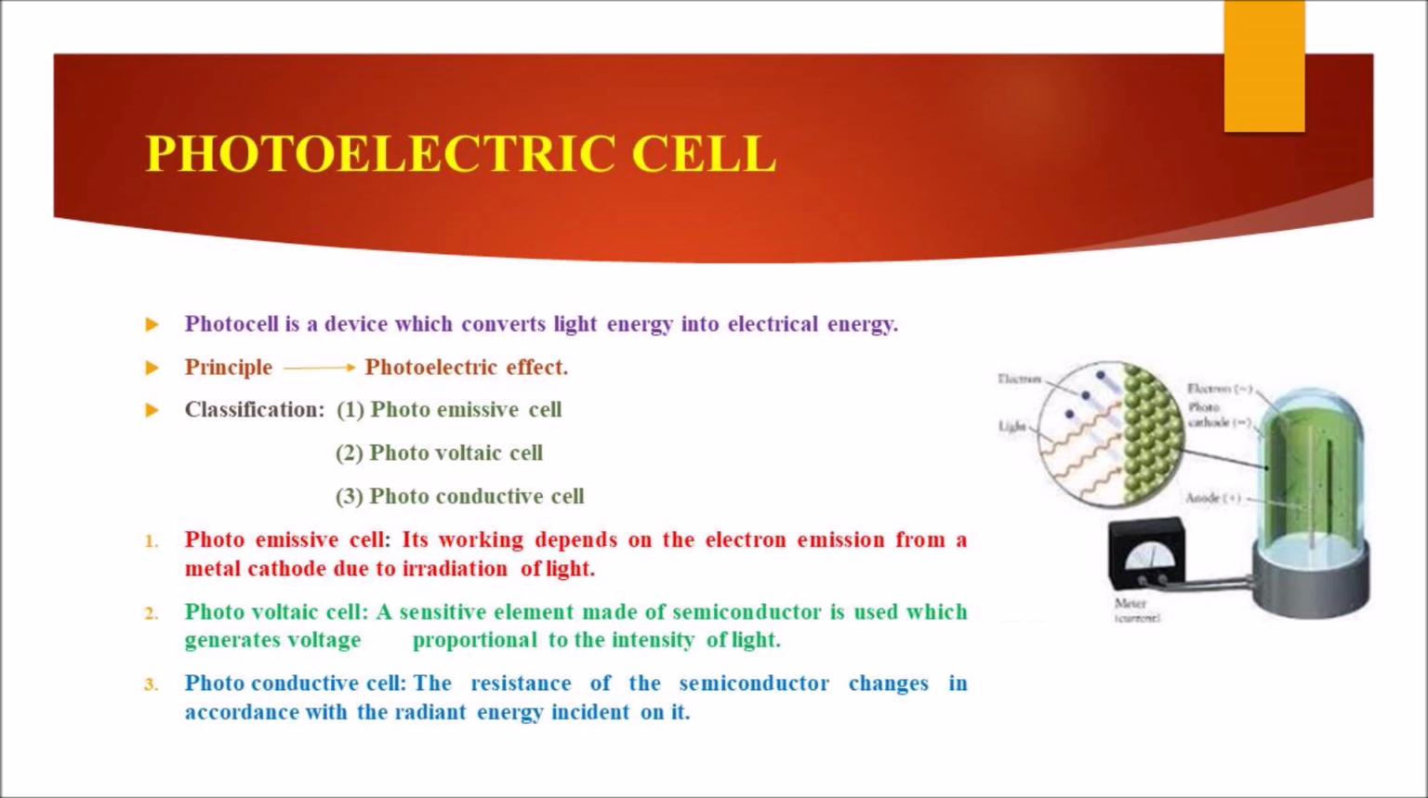What is photoemissive cell? Its working depends on the electron emission from a metal cathode due to irradiation of light. Photovoltaic cell. A sensitive element made of semiconductor is used which generates voltage proportional to the intensity of light. Photoconductive cell. The resistance of the semiconductor changes in accordance with the radiant energy incident on it.